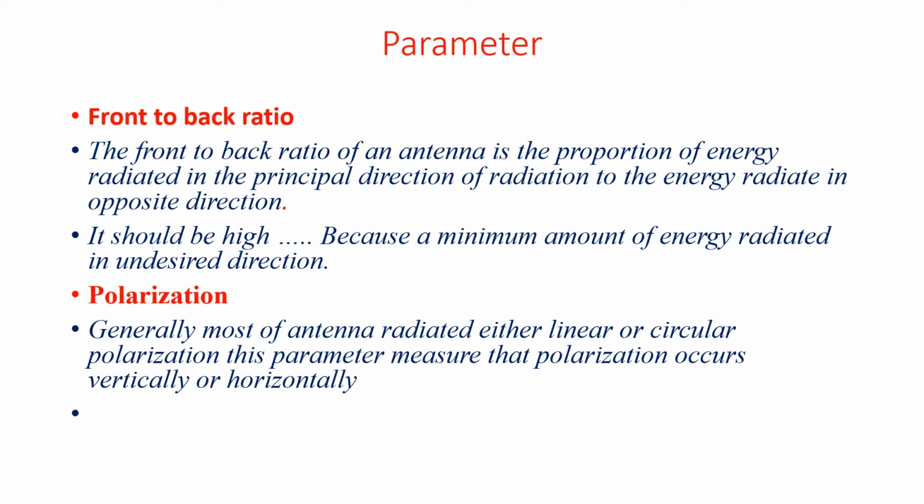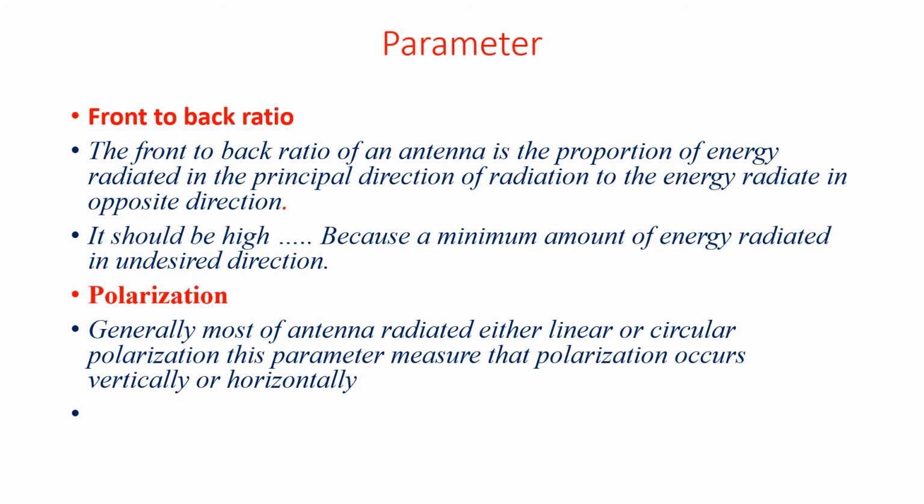Now the polarization. Most antennas radiate either linear or circular polarization. This parameter measures whether the polarization occurs vertically or horizontally. Then the antenna is used with single polarization or dual polarization, for small signal traffic or large signal traffic.